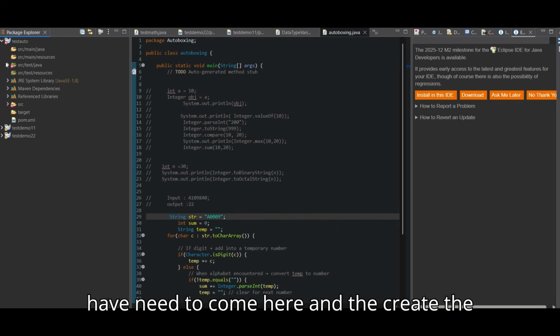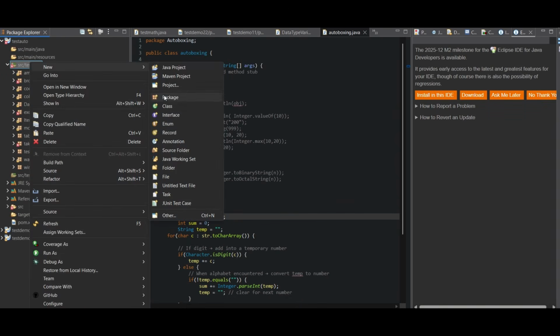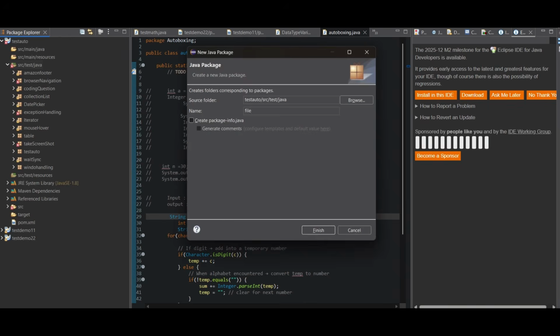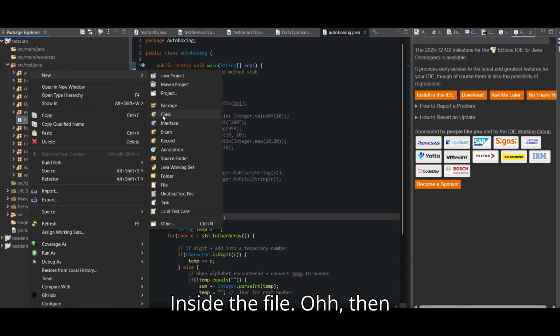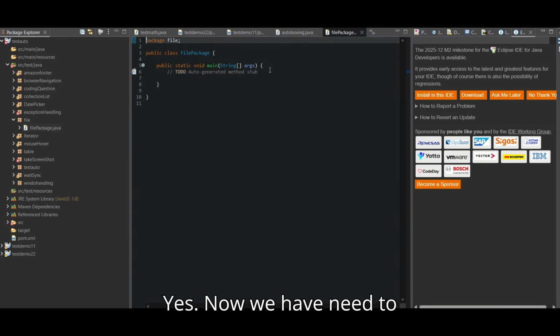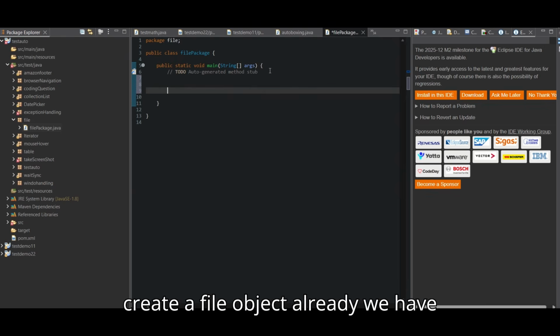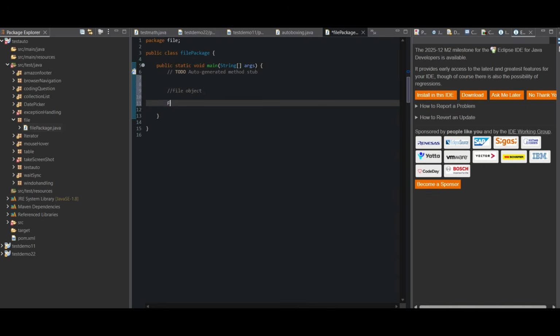First of all, you need to come here and create one package, and inside it we have a file package. Now we need to create a File object. Already we have discussed the File object. File file equal to new File.